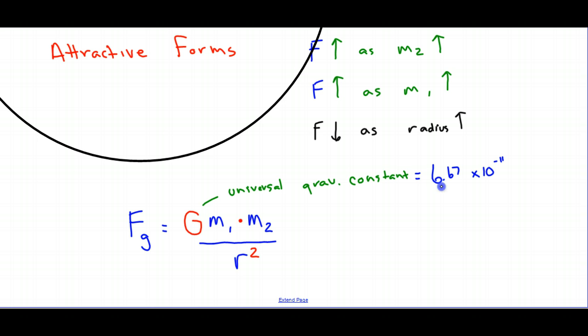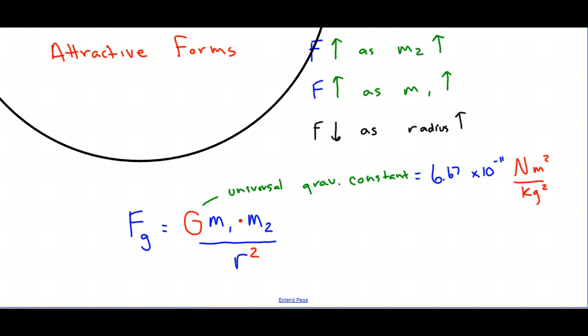Go ahead and pause the video right now and see if you can figure out what the units for G are going to be. Welcome back. Hopefully you saw that the units for G are based on M1 and M2 having to cancel out our masses, and R squared on the bottom having to cancel out our distance here, and needing to have newtons left over. So our units for this are newton meter squared per kilogram squared. Because if we plug this in, it's going to cancel out all of our units.